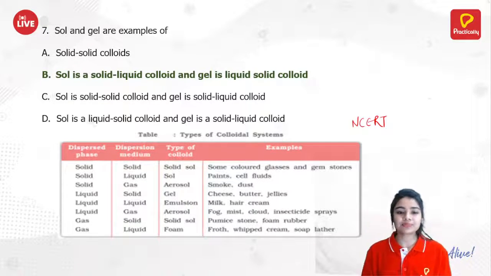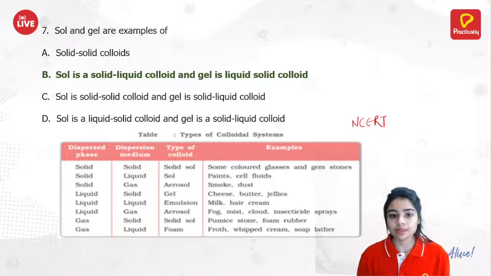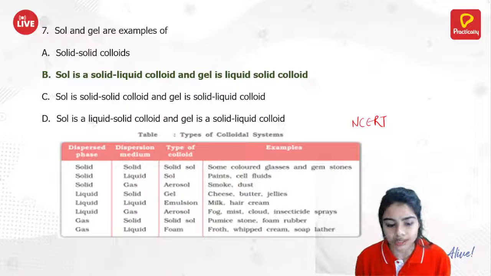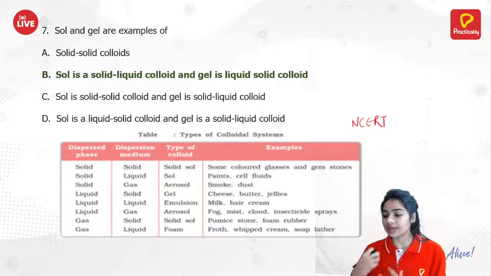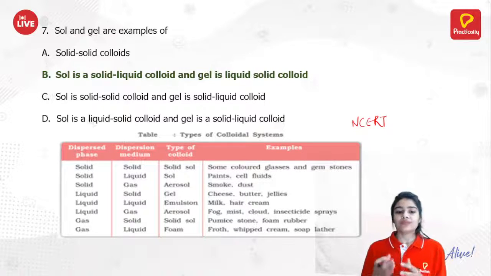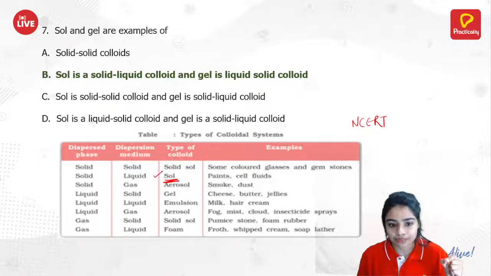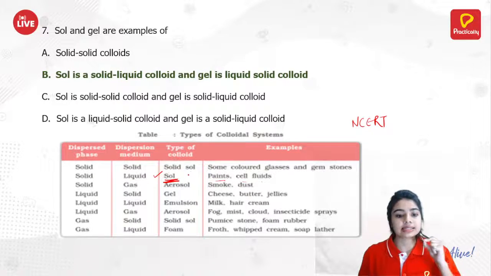So all the best. Here, if I talk about the colloidal system, then we have the dispersed phase and the dispersion medium, and then we have the types of colloid. The dispersed phase is like your solute and the dispersion medium is like your solvent. Then we have the sol type of colloid. Look at this: this is your sol, with dispersed phase as solid and dispersion medium as liquid. Examples are paint and cell fluids. These are examples of sol.